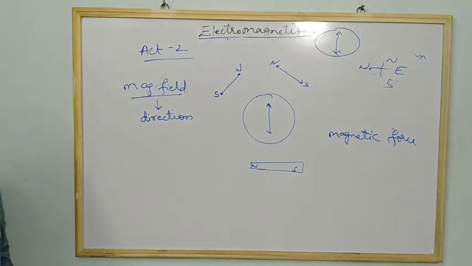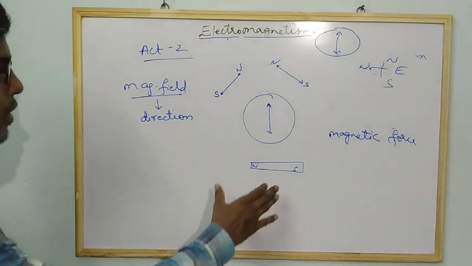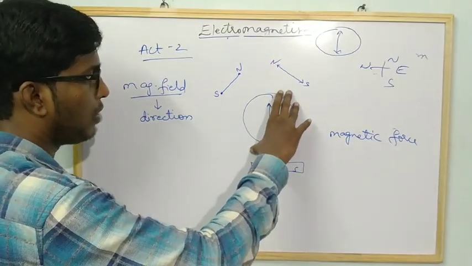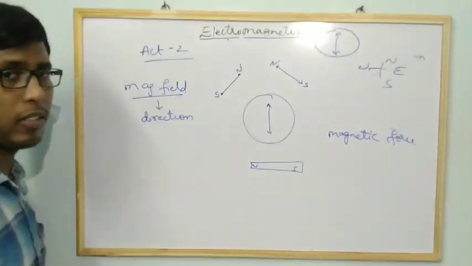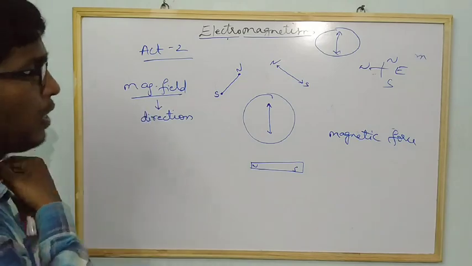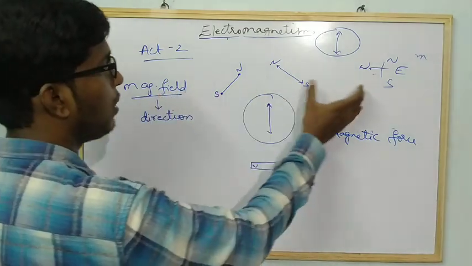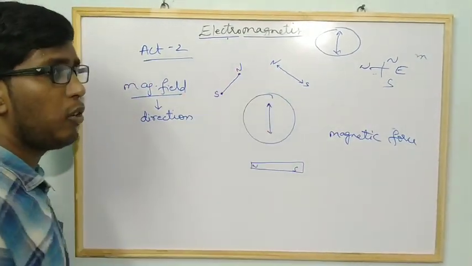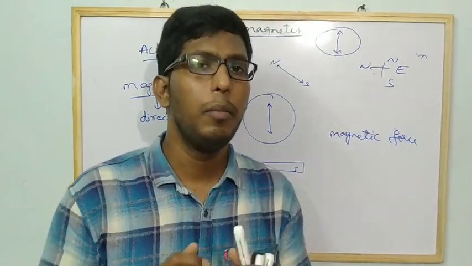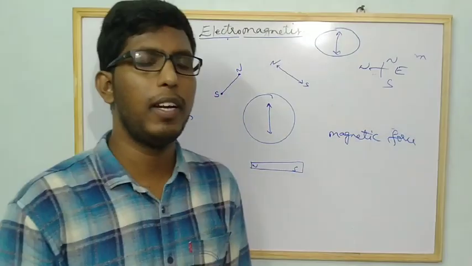And next, if you remove this bar magnet, what did we observe? Whenever we remove this bar magnet, again the compass needle was showing the same direction, that is the north south direction. So that is what you learn. Do you understand what is a magnetic field? The field is nothing but the force of attraction between any two objects without any physical contact between them. If that force is caused because of the magnet, then we call it a magnetic field.